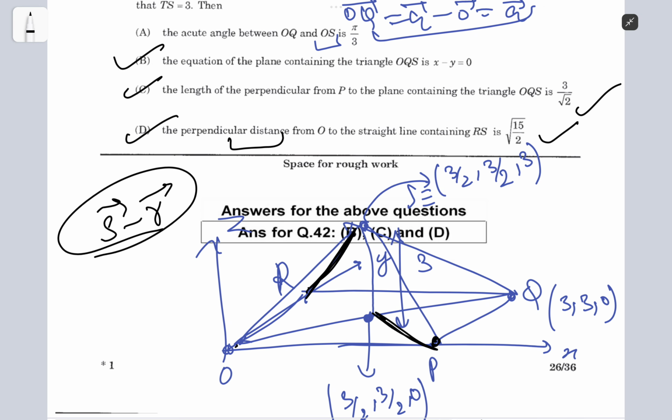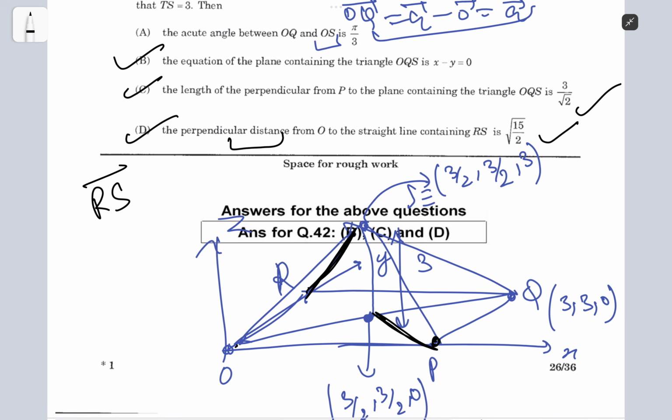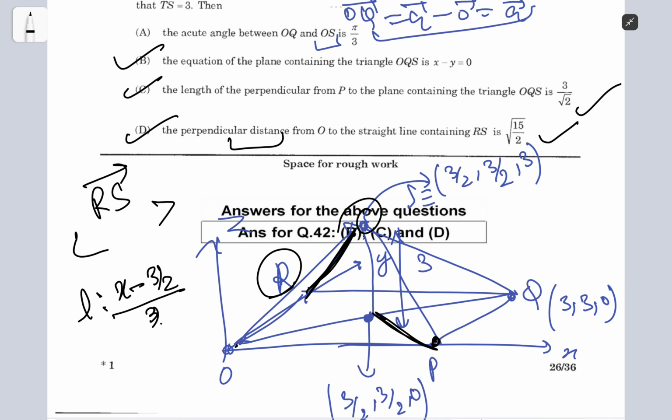I'm open for any better answers if you have for this option, but what I did was that I got the RS vector because I needed the direction ratios. Then I could write the line equation like x minus the coordinates of R or S. You can use any one, like 3 by 2 upon 3 by 2, something like that was the equation of the line.